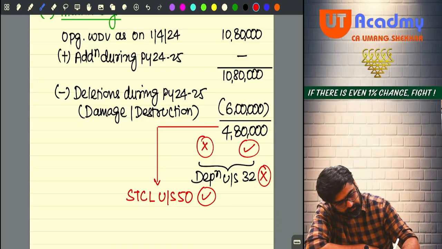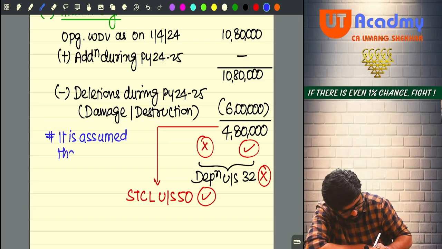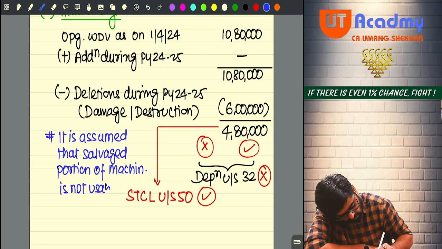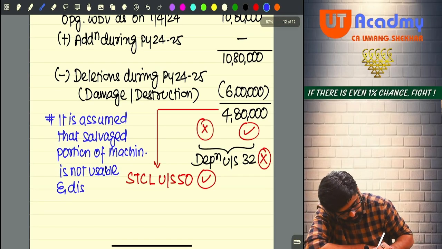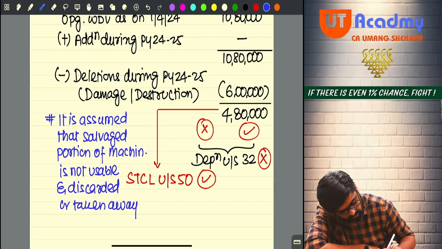And I will write down: it is assumed that the salvaged portion of the machine is not usable and discarded or taken away by the insurance company.